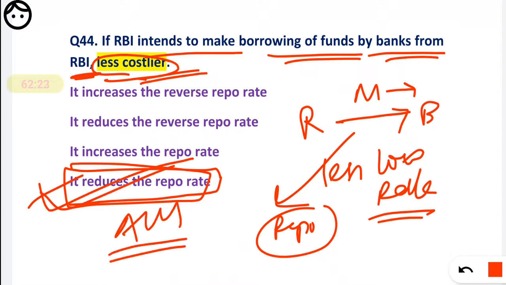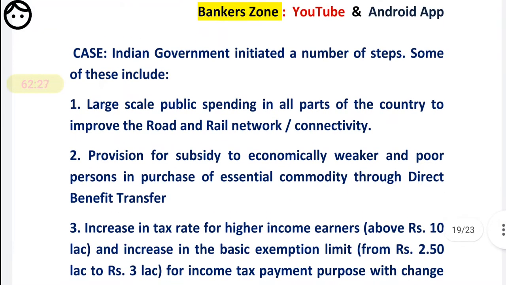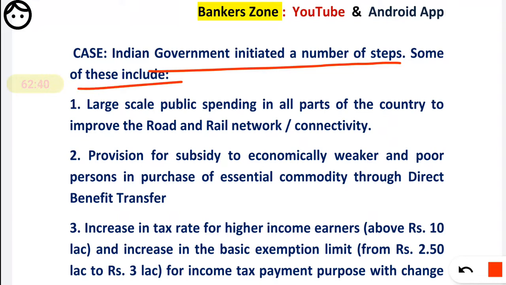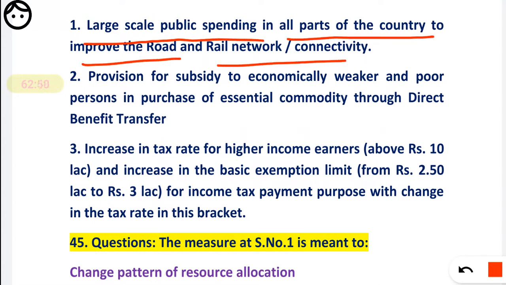Okay, now the next, 45th question. See, now we have started the case studies. The Indian government initiated a number of steps, some of which are here. They have given some data. First, large scale public spending in all parts of the country to improve road and rail network connectivity.